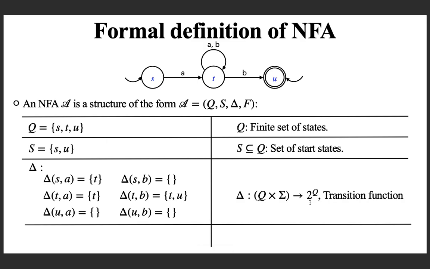The last component is the set of final states. In this particular example, only one state, but in general there could be 0 or more final states. So F is a subset of Q, the set of final states, same as that of a DFA. The only difference is here there could be one or more start states, and there can be 0 or more transitions from a state for a symbol.